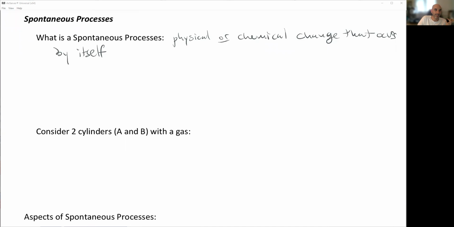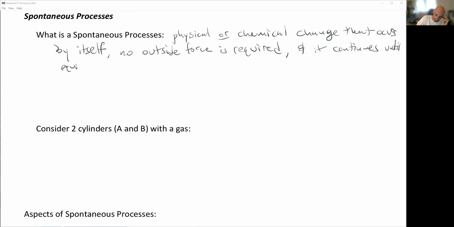What do I mean by itself? Well, what I mean is something that is spontaneously going to happen with no outside force or influence. So no outside force is required. It's just all of a sudden going to start to spontaneously do its thing, okay? And it continues until equilibrium is established.